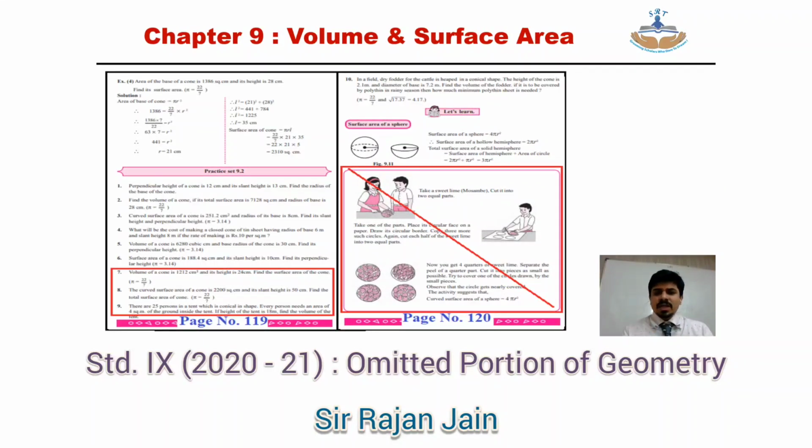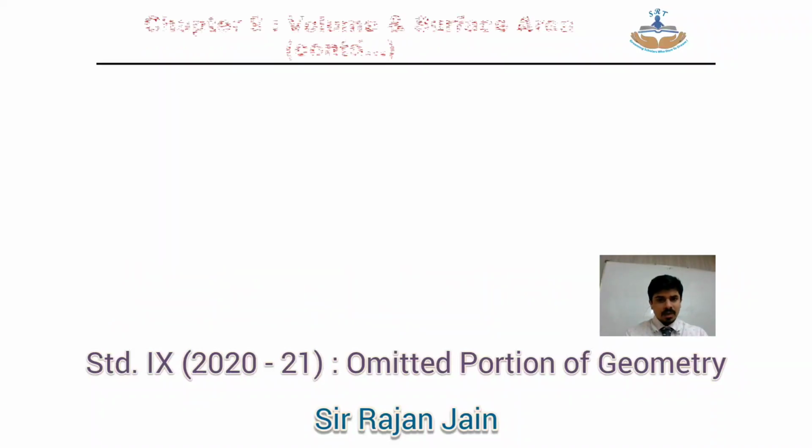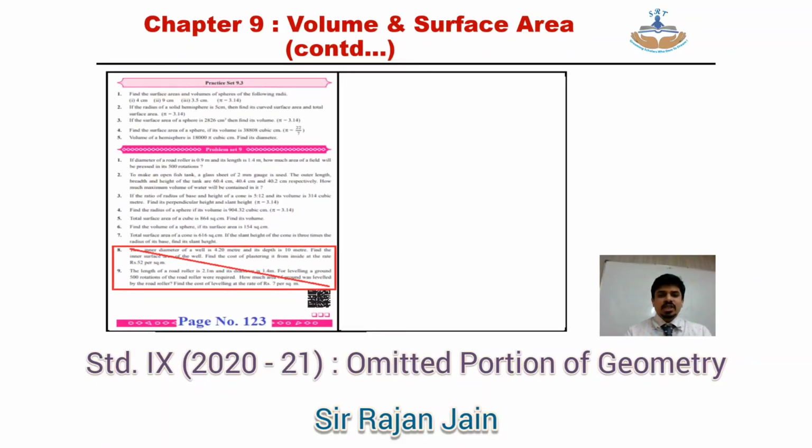Then come to chapter number 9, that is the last chapter of your textbook, page number 119. On your page number 119, from your practice set 9.2, question number 7, 8 and 9 is omitted. From your page number 120, that entire block is omitted, what is marked over here. Continuing with the chapter, page number 123, from your problem set 9, last 2 questions, that is question number 8 and question number 9 is omitted.